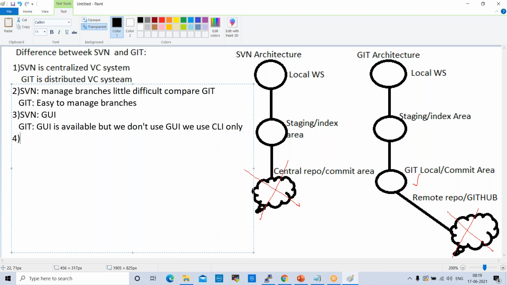The fourth one here is, SVN history is maintained as versions, whereas Git maintains histories as commit IDs.